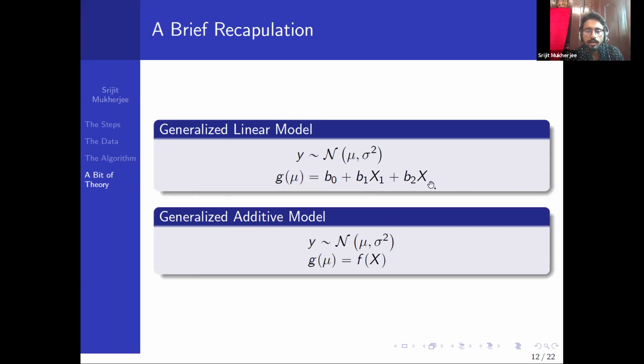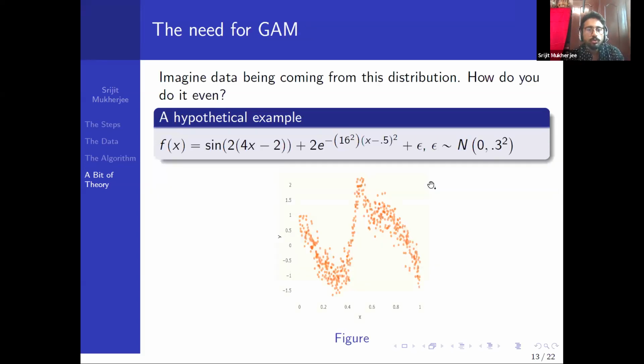Why do we need the generalized additive model, also called GAM? Imagine the data coming from this mathematically elegant distribution, where epsilon follows normal 0. You will see it doesn't really follow the framework.